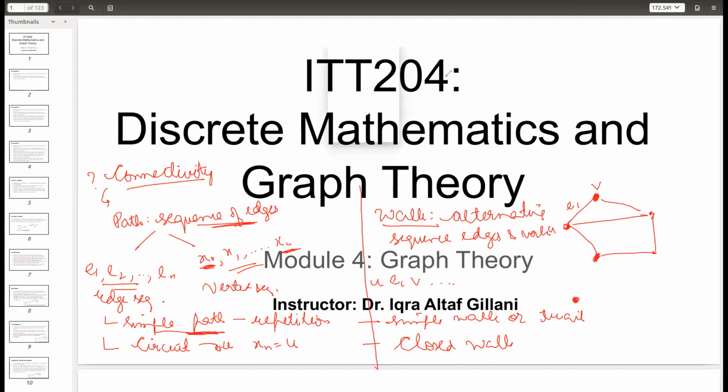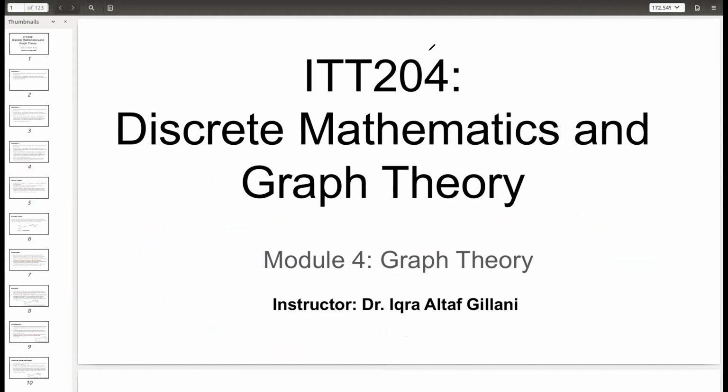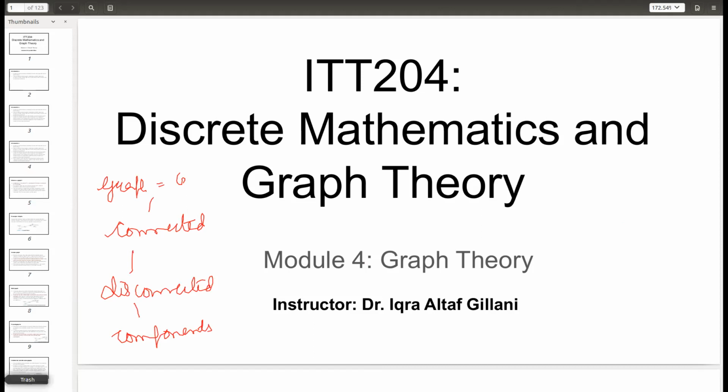And after that, what we discussed was, when we have a graph, say G, when do we say it's a connected graph? We say a graph is connected if there exists a path between all pairs of vertices. If there is any disconnectivity, such a graph is known as a disconnected graph. And in such a graph, we try to search for components which are connected. The largest component which is connected is known as the maximal connected component, and it is of very practical use, as we discussed yesterday in some of the applications.